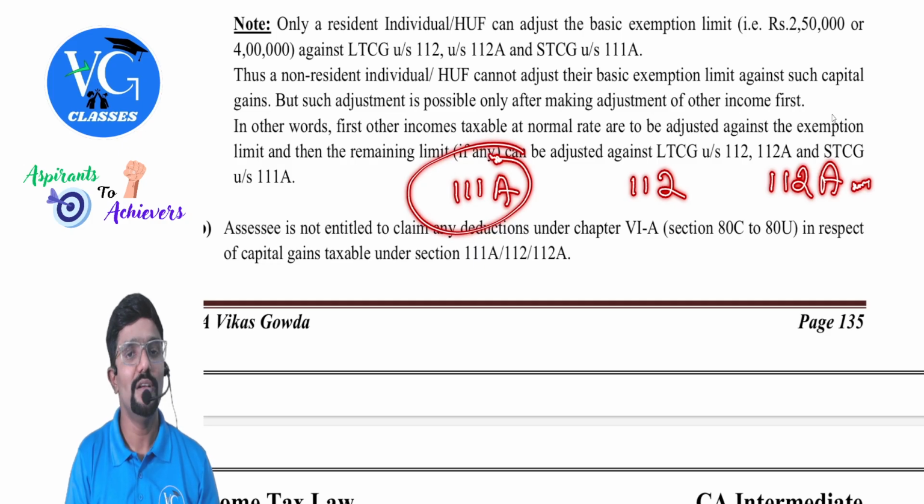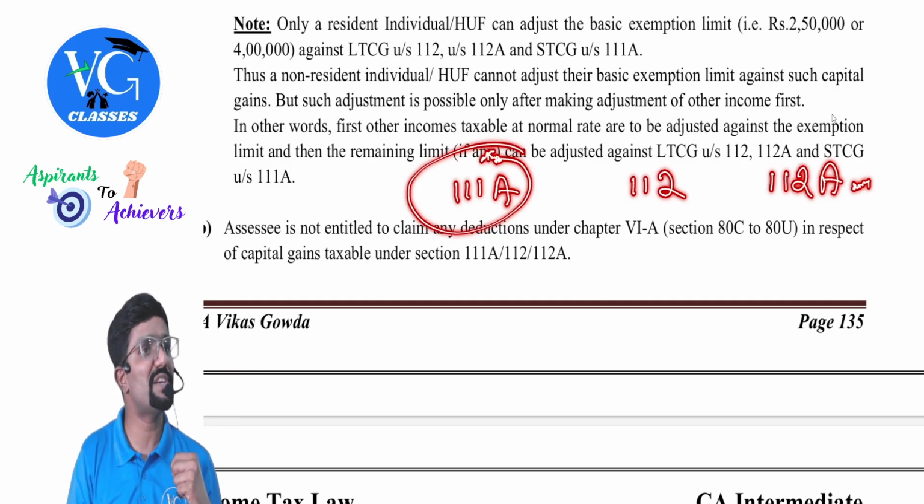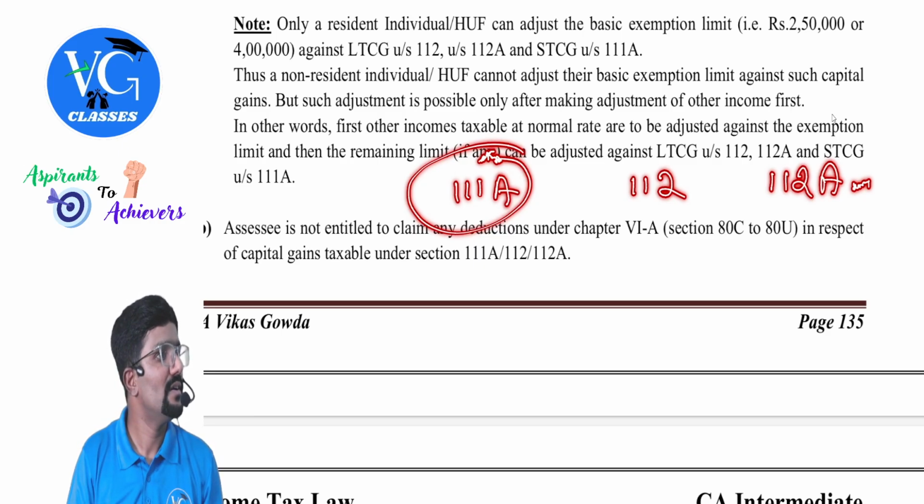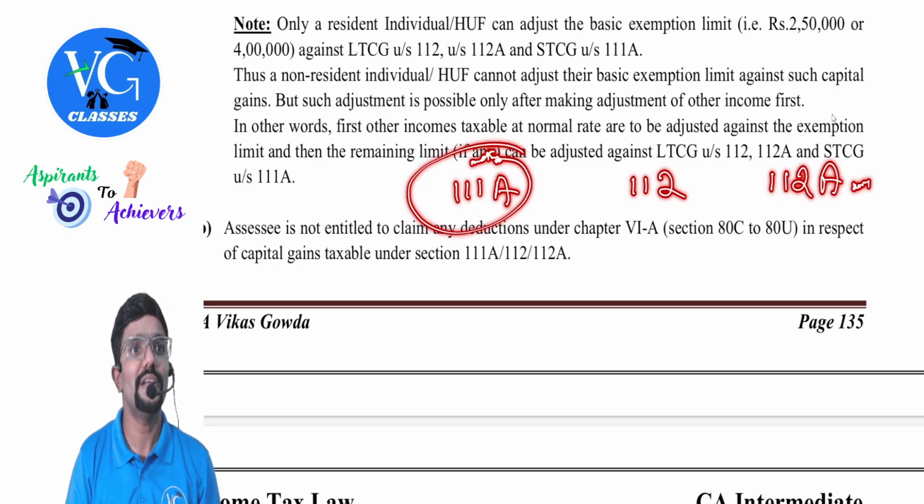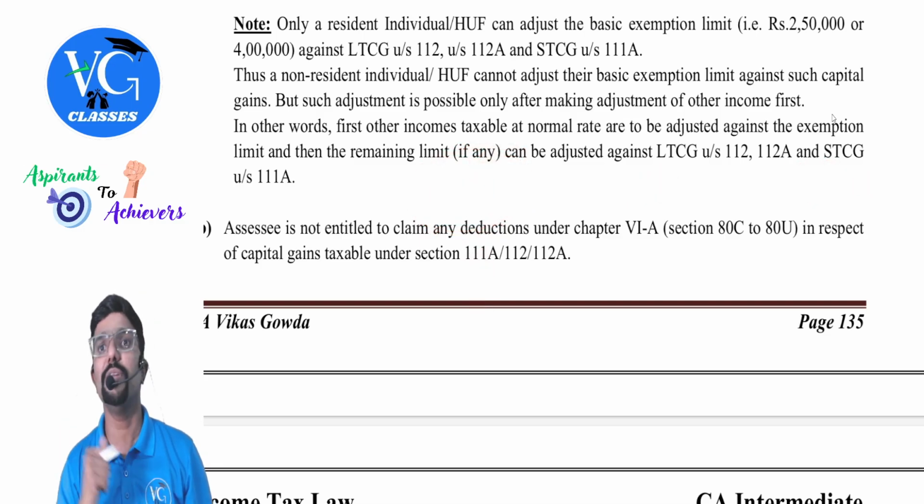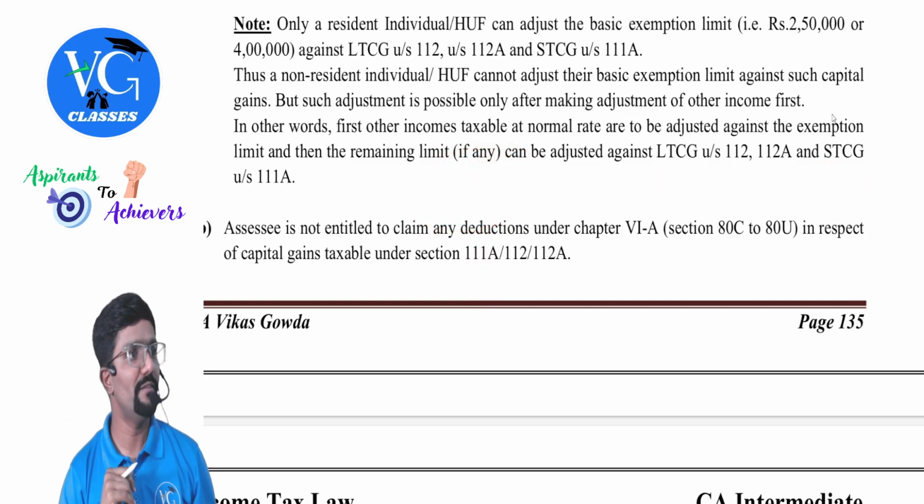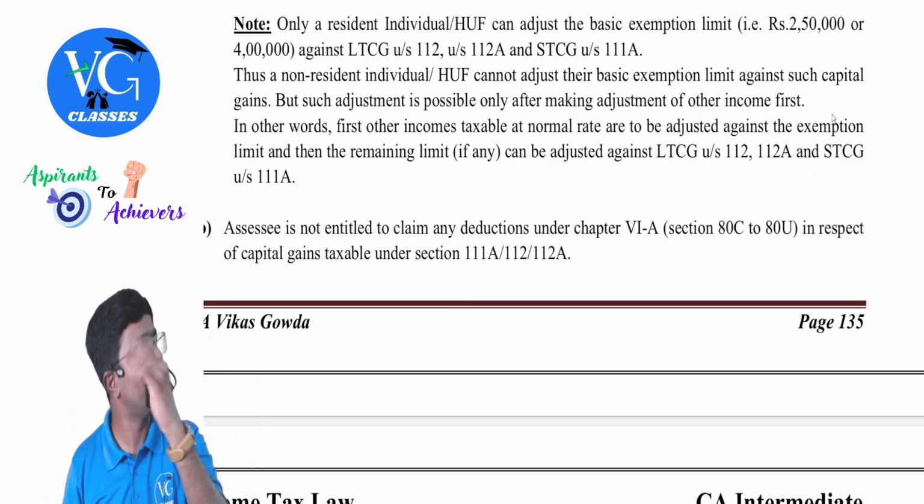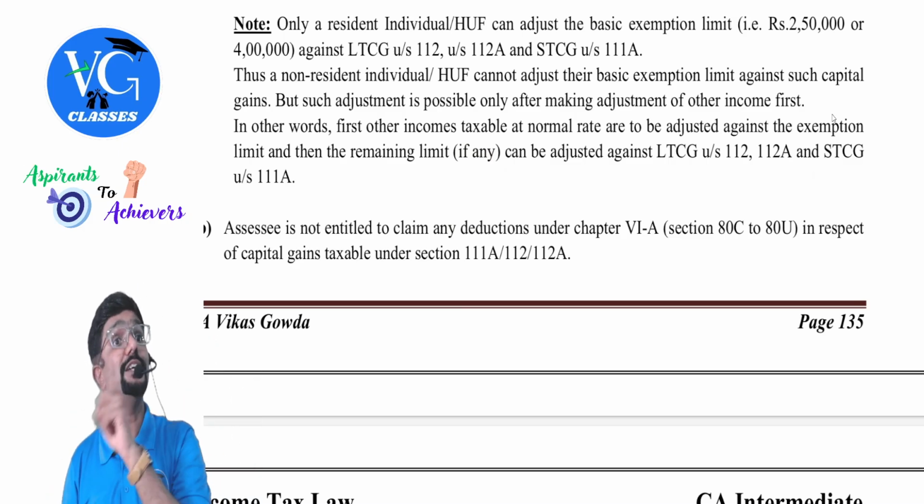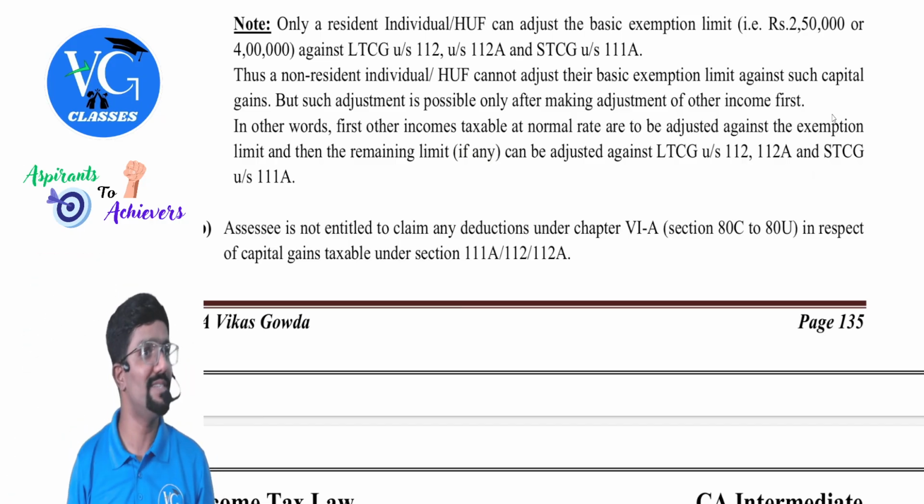Assume there is a shortfall and assessee has all three capital gains special income. Against which one will you adjust first? 111A gain. Why? The rate is more here. Take the benefit. If you ask me next, what is it? Maybe 112. Why, sir? Because 112A has the benefit of 1,25,000.